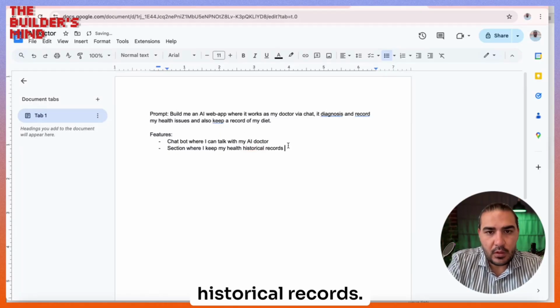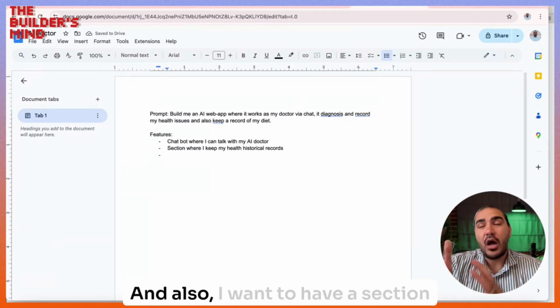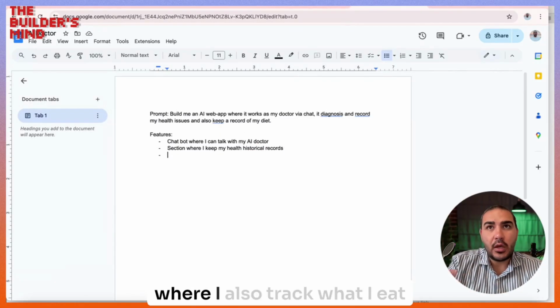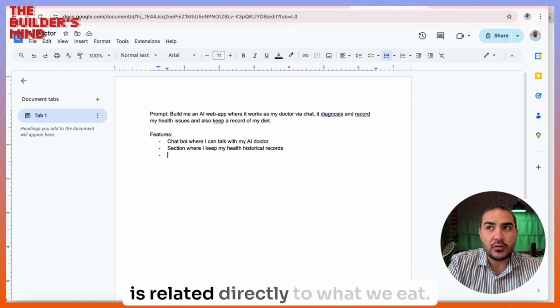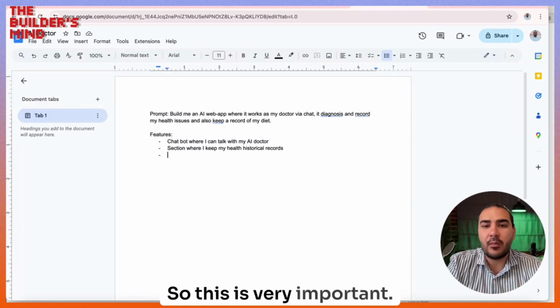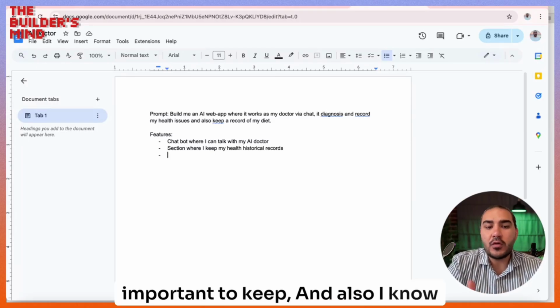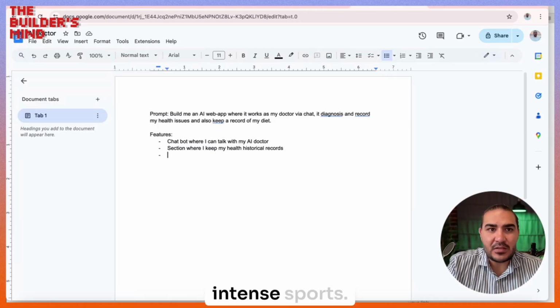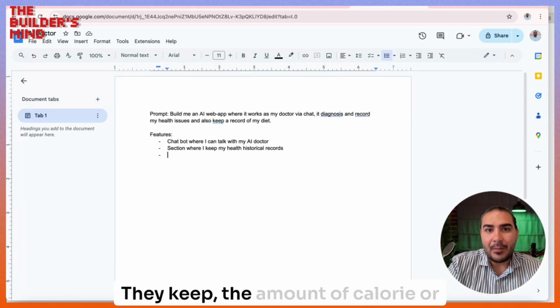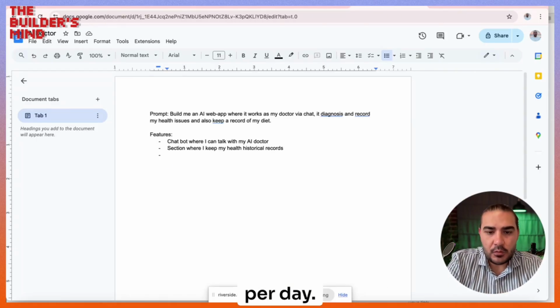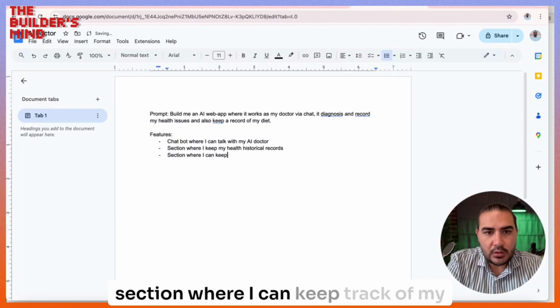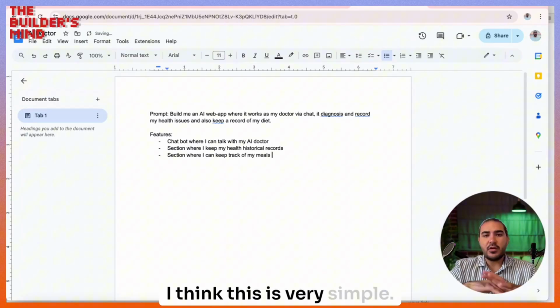And also a section where I track what I eat, because most of the time our health is related directly to what we eat. So this is very important to keep. I also know some people who do very intense sports. They keep track of the amount of calories or vitamins they get per day. So a section where I can keep track of my meals. Okay, I think this is very simple.